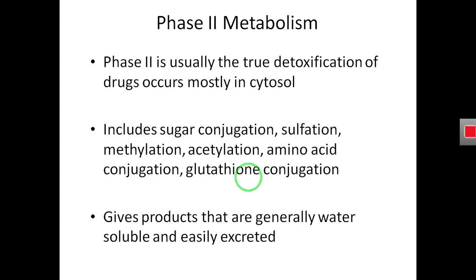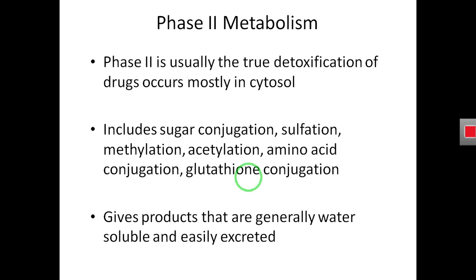According to the group added to the drug during phase 2 metabolism, we will name them. For example, if the drug gets added with the sulfate, we say sulfation, and if the drug is added with the methyl group, we say methylation.